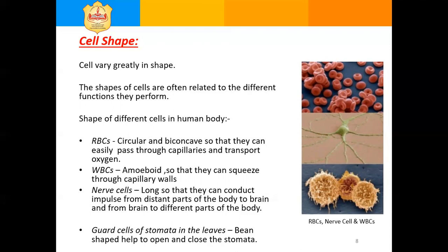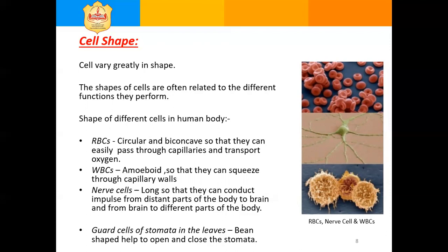RBCs are circular and biconcave so that they can easily pass through capillaries and transport oxygen. WBCs, they don't have a particular shape, they are amoeboid. So they can squeeze through capillary walls.